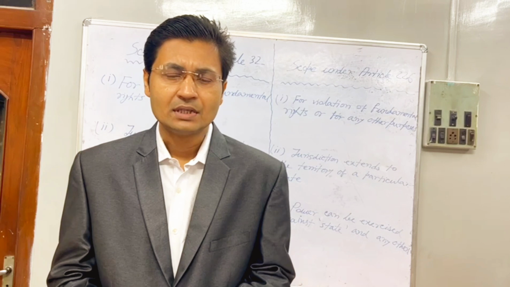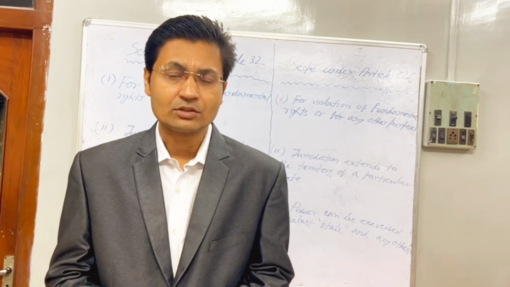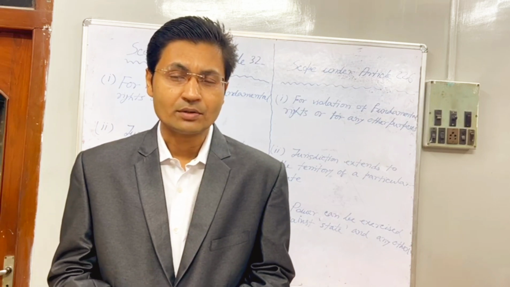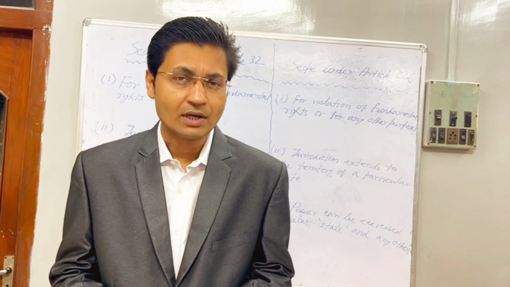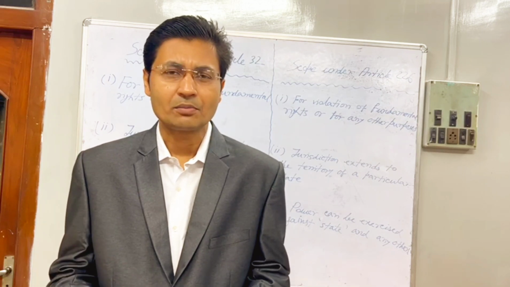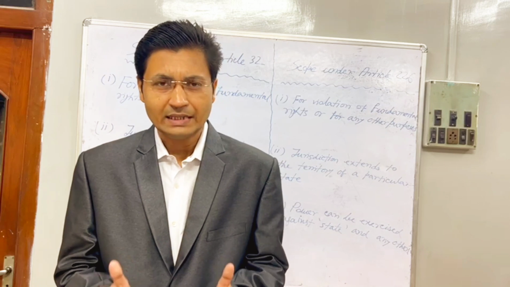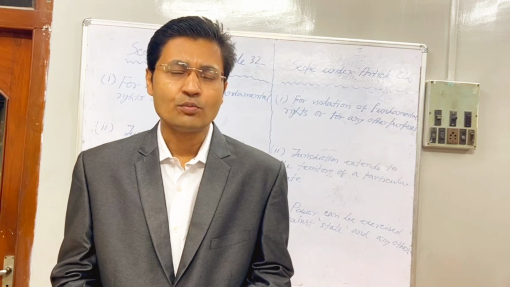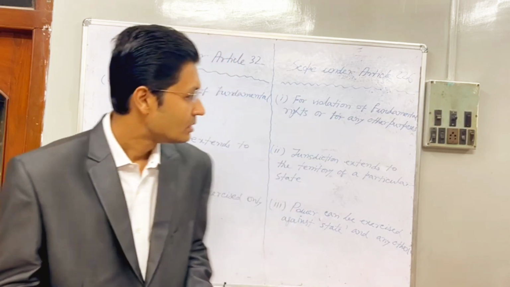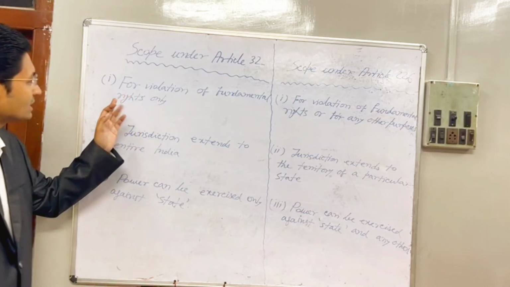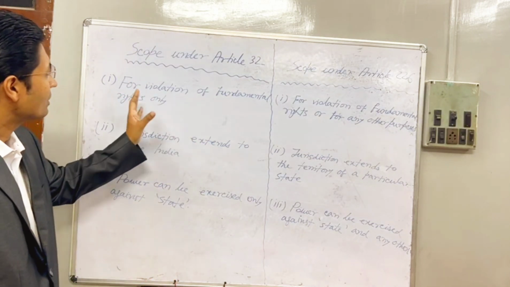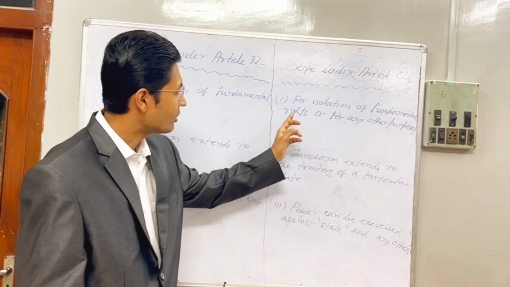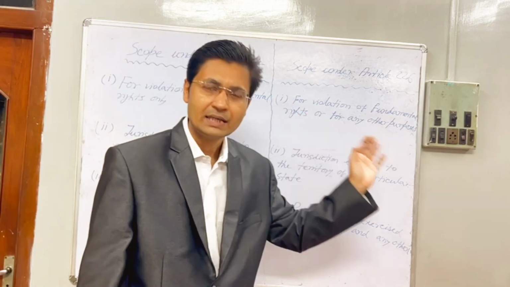Rather, its ambit reaches far beyond that. That means it is written in Article 226 that proceedings can be drawn for violation of the fundamental right or for any other purpose. So as the words 'any other purpose' are inserted in Article 226, it enlarges the scope of Article 226. So first point of distinction, that is for violation of fundamental right only, that is the scope of Article 32, whereas in case of 226, for violation of fundamental rights or for any other purpose.